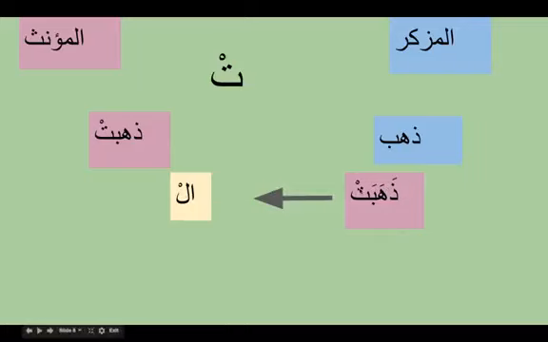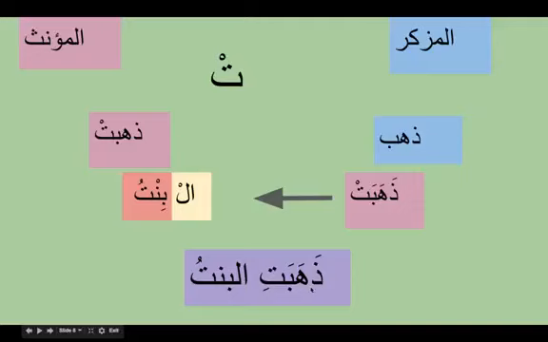So something happens here. What we do is, if suppose there is a noun like bintu, how do we pronounce? We say dhahabatil. So this sukoon turns into kasra, so that it's easy to pronounce. So we say dhahabatil bintu. However, we have to be very careful in reading and pronouncing the right pronunciation.